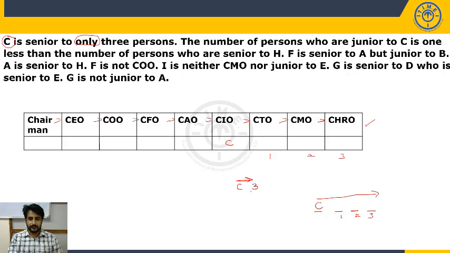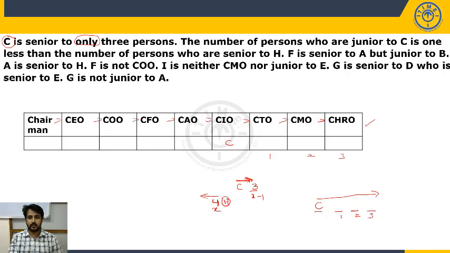So this number is 1 less than, so it has to be 4. If it is X, this will be X minus 1. Number of persons who are junior to C is 1 less than the number of persons senior to H.